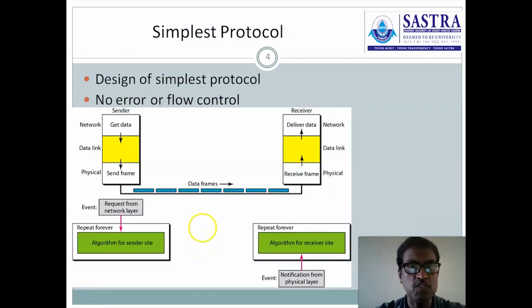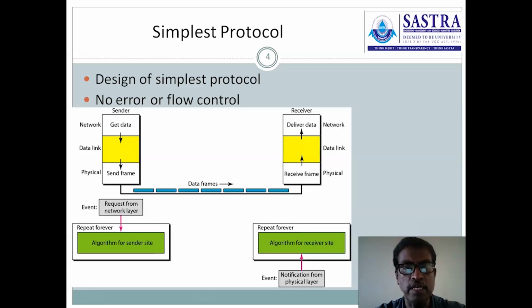First noiseless channel protocol, the simplest protocol. As I told previously, the simplest protocol and stop and wait protocol are defined in the noiseless channel. First we will see the simplest protocol. In the simplest protocol, there is no error control and no flow control, because of the assumptions we made, no error control procedures are available in the channel as well as in the protocol.